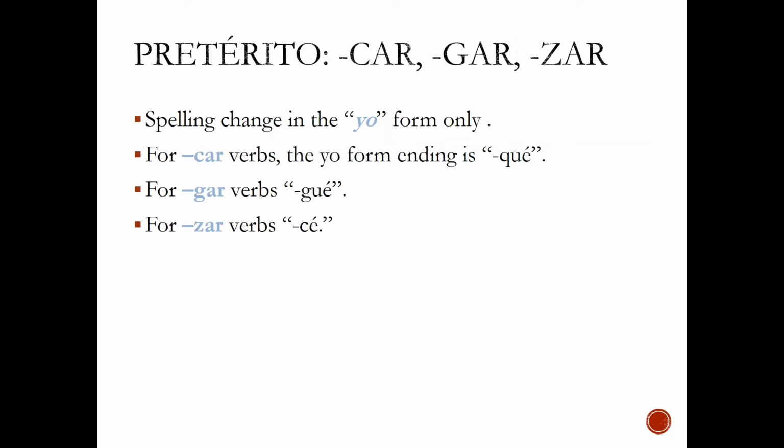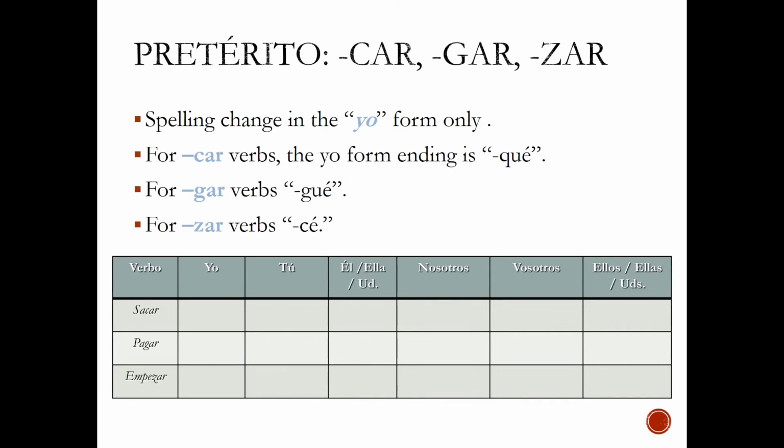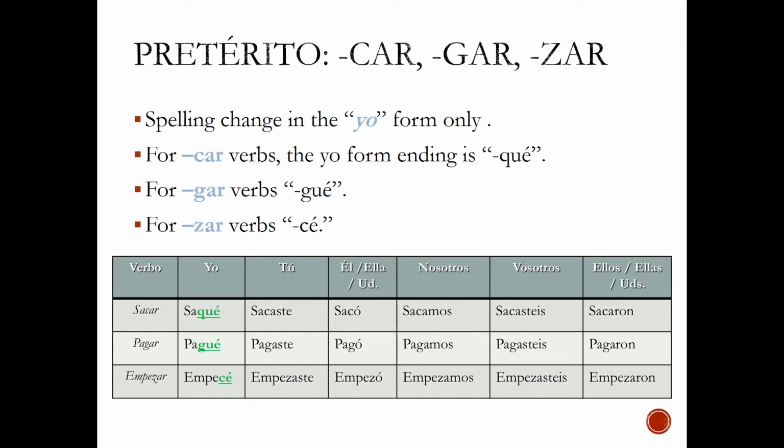There's also the irregular yo verbs, such as car, gar, and sar in the preterite. Let's look at what they look like in the yo form. We have the verb sacar, which becomes saqué. The verb pagar, which becomes pagué. And the verb empezar, which becomes empecé. Everything else conjugates as a regular AR verb. Remember that the verb sacar means to take out, pagar, to pay, empezar, to begin or to start.